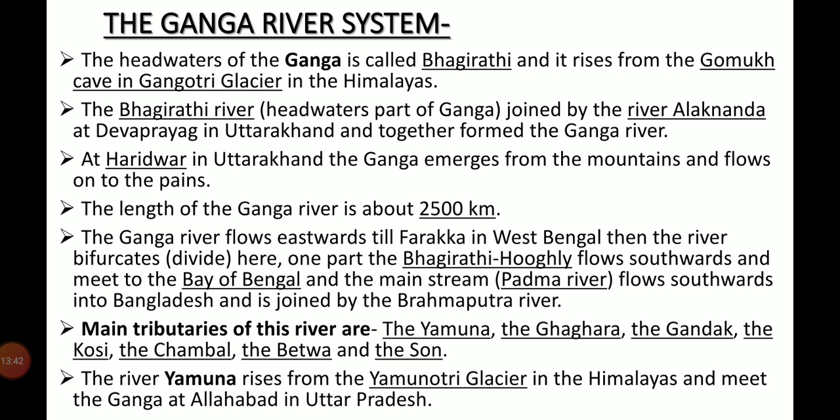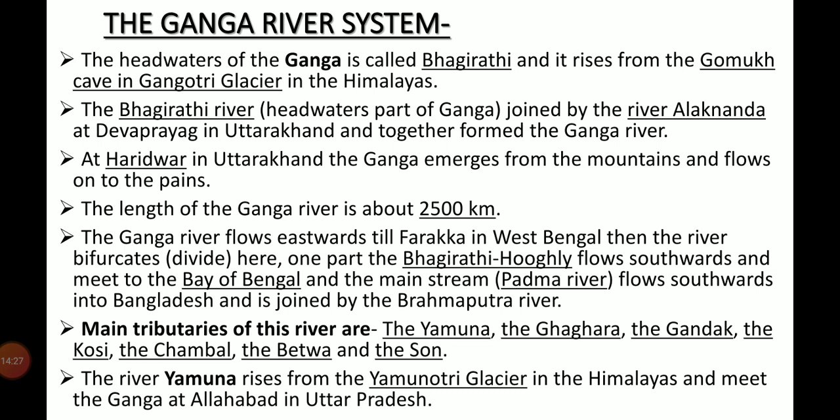This mighty river with waters from the Ganga and the Brahmaputra flows into the Bay of Bengal, and the triangular shaped delta formed by this river is known as the Sundarban Delta. The Sundarban Delta derived its name from the Sundari trees, which grow well in marshland, and it is the world's largest and fastest growing delta, and it is also the home of the Royal Bengal tiger. Several tributaries of this river are the Yamuna, Ghaghara, Gandak, Koshi, Chambal, Betwa, Son, etc.